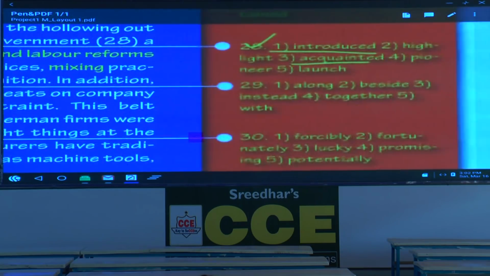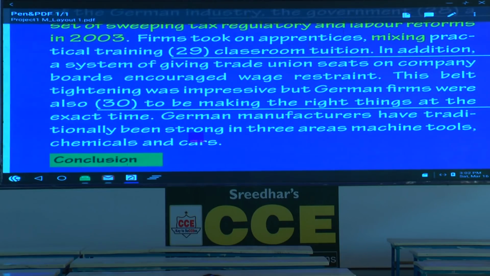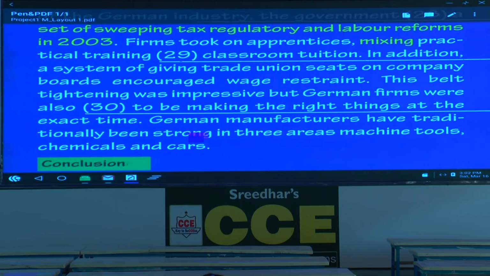So, which option says? Along, beside, instead, together. Fifth option, mixing with. Easy one. Mixing practical training with classroom tuition. Then what? In addition, a system of giving trade union seats on company boards encouraged wage restraint. Underline the word restraint. This belt tightening, please underline the expression belt tightening, was impressive, but German firms were also